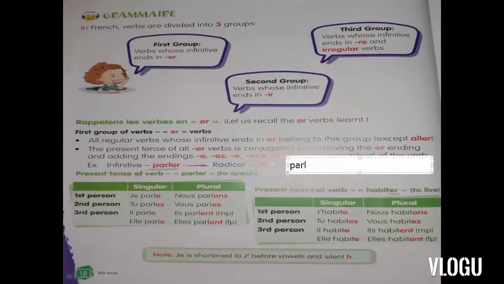And if we have to conjugate it as I speak, first I will tell you the subjects in French. I will write them first in French, then I will tell you in English. Je, tu, il and elle.